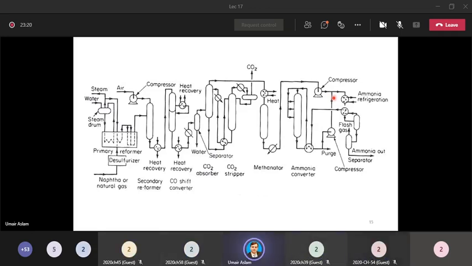Okay. So now this stream, which we get after mixing these two streams, right? It has unreacted hydrogen, or it has unreacted reactants and our main product, which is ammonia. Now we have to separate ammonia from the unreacted reactants, and the unreacted reactants will go back into the reactor while the ammonia will be separated out as a product. सर स्ट्रीम के अंदर मीथेन भी होगी ना? जी जी जी, मीथेन भी होगी.